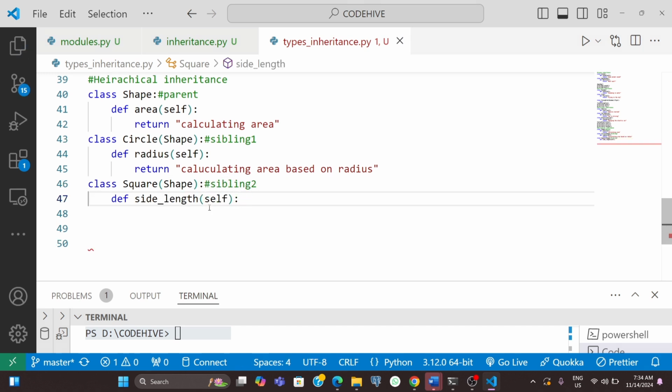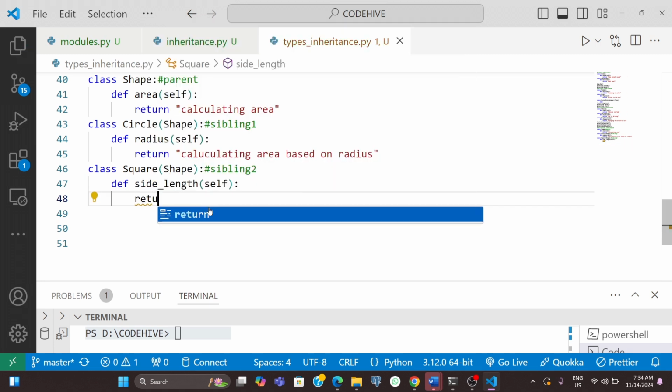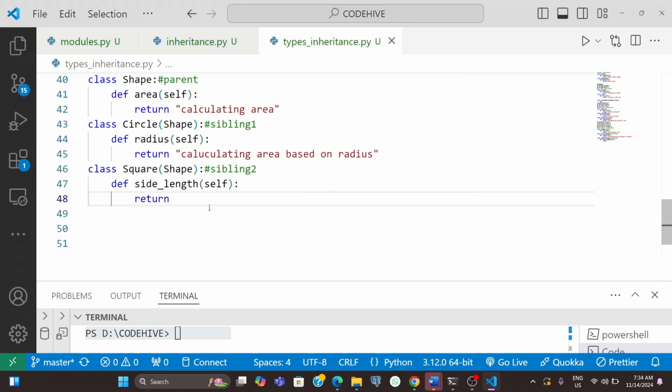Here this side length function will return a message like calculating area based on side length, simply returning a message which is specific to that class. So these are the three classes.